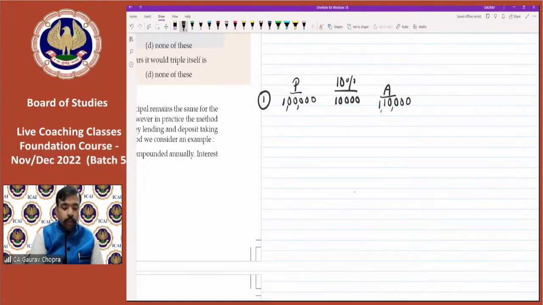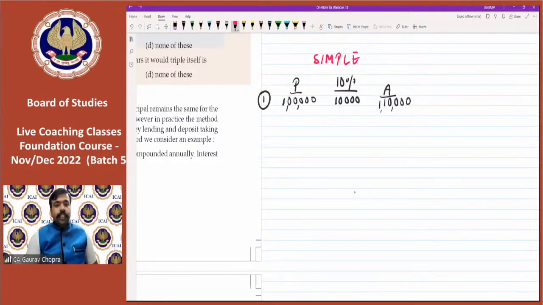Now, first of all, we are talking about simple interest, which we had discussed. So 1 lakh was the invested amount, 10,000 is the interest earned, and the total becomes 1,10,000. In the second year, what will happen? The principal will remain the same. Always the principal is the same. Interest will again be calculated on the same principal, that is 1 lakh. So 10% of 1 lakh is 10,000 and the total amount after 2 years is 1,20,000.